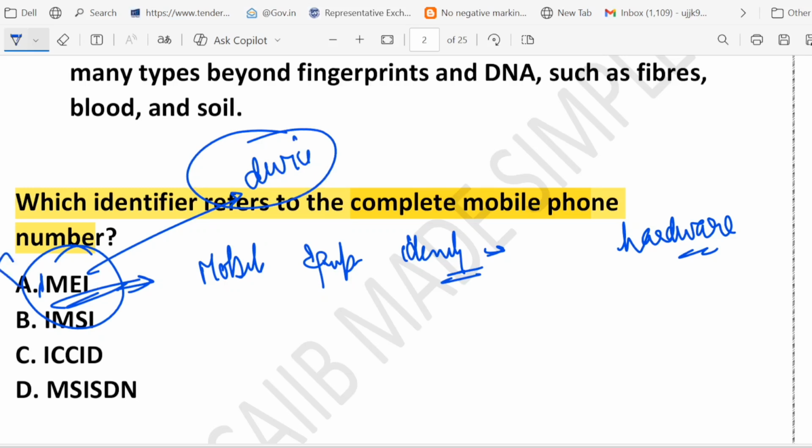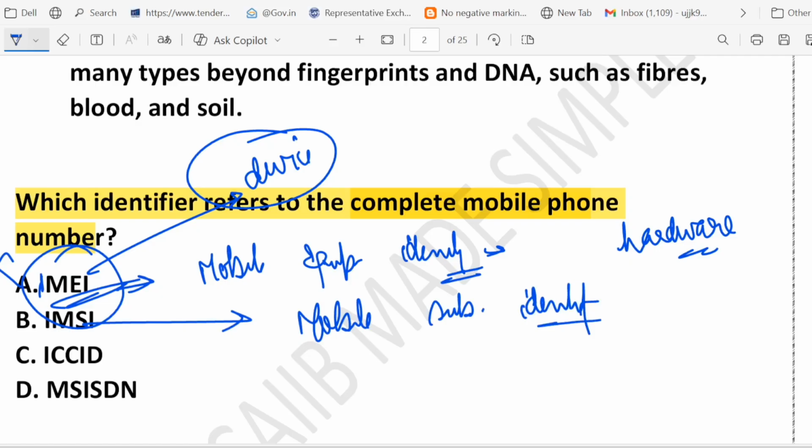Option A is incorrect. See, I am explaining each and every option. Why? Suppose in the next examination a question related to IMEI is asked, so you can answer it quickly. Option B says IMSI. What is IMSI? It stands for International Mobile Subscriber Identity. It is linked to your SIM card and identifies you as a subscriber in the network. You can think of IMSI as your membership ID in the mobile network club. So it is not your phone number.